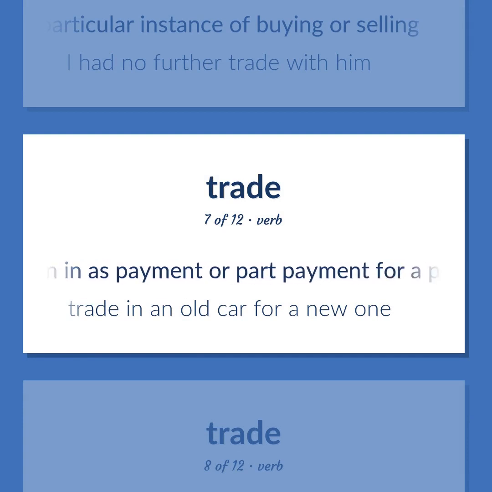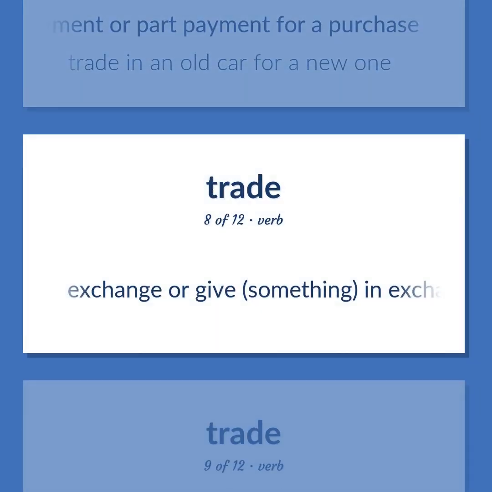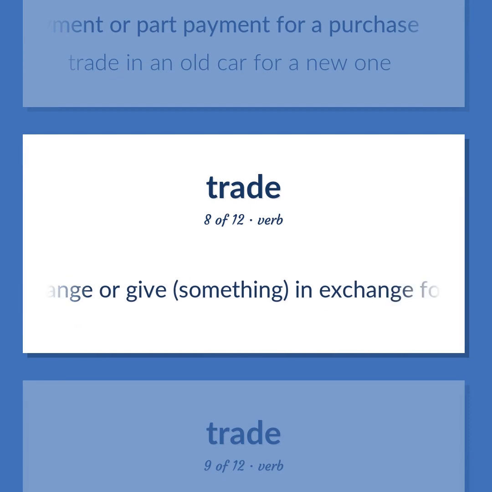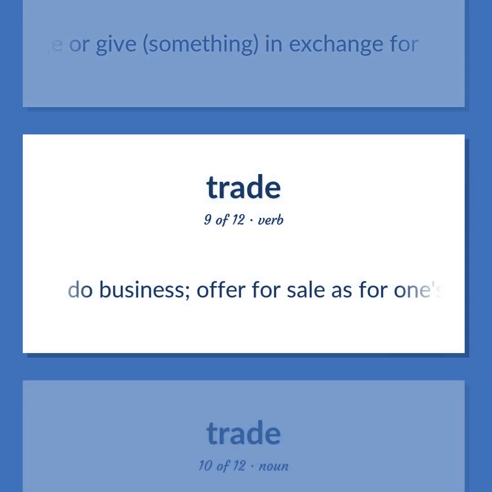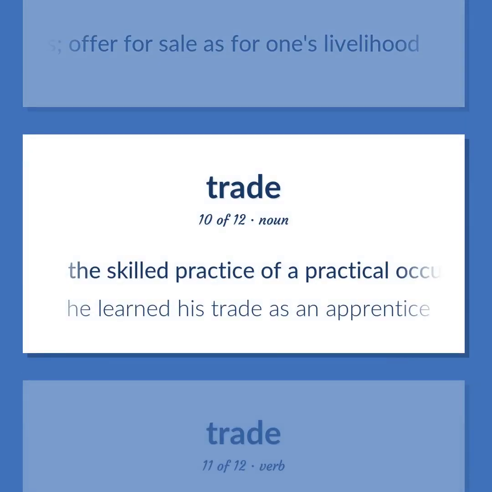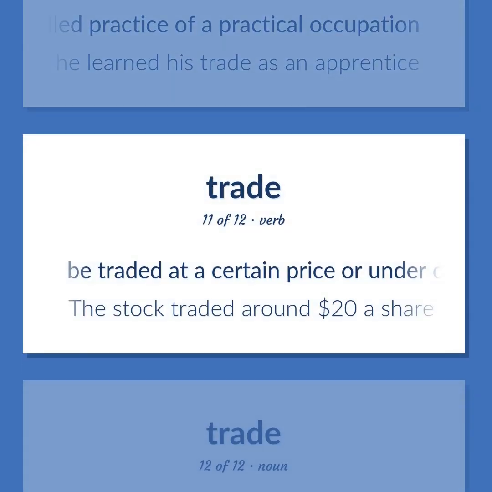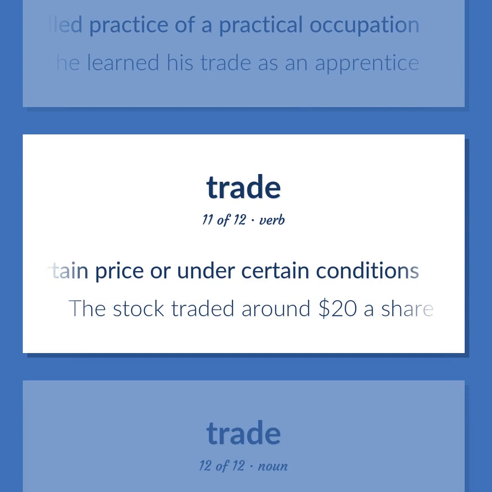Turn in as payment or part payment for a purchase. Trade in an old car for a new one. Exchange or give something in exchange for. Do business. Offer for sale as for one's livelihood. The skilled practice of a practical occupation. He learned his trade as an apprentice. Be traded at a certain price or under certain conditions. The stock traded around $20 a share.